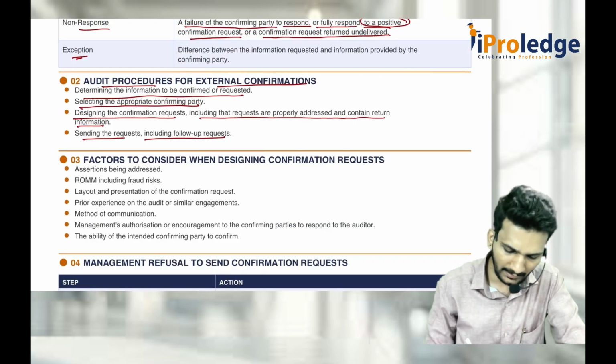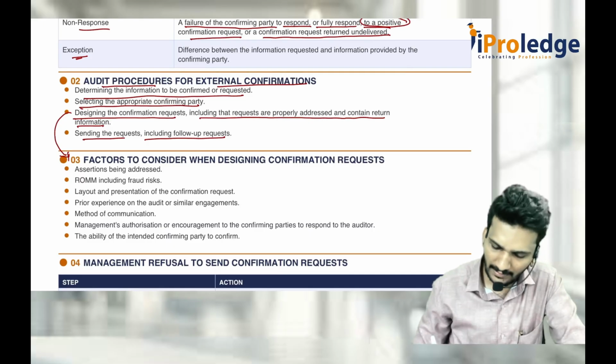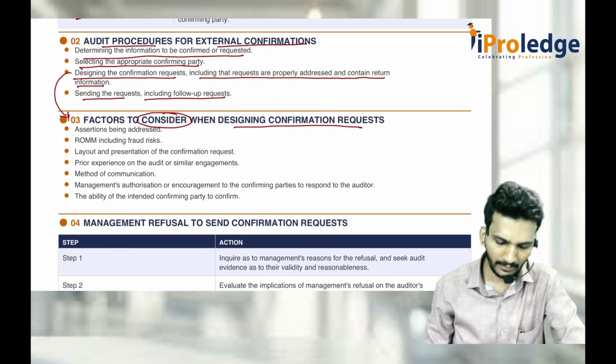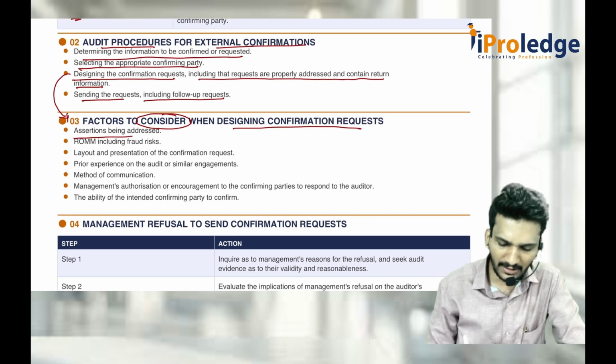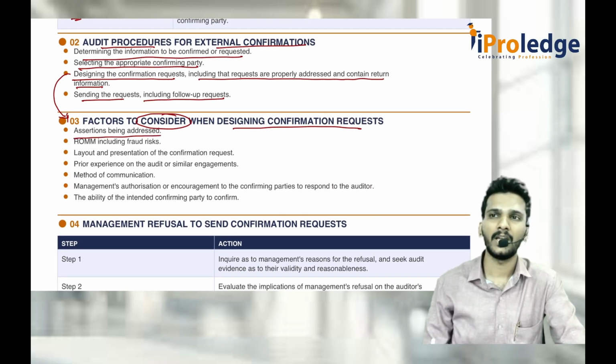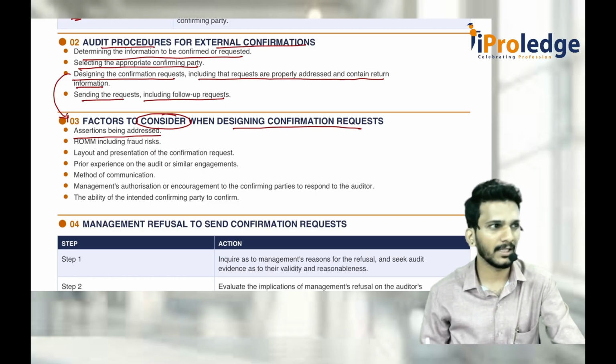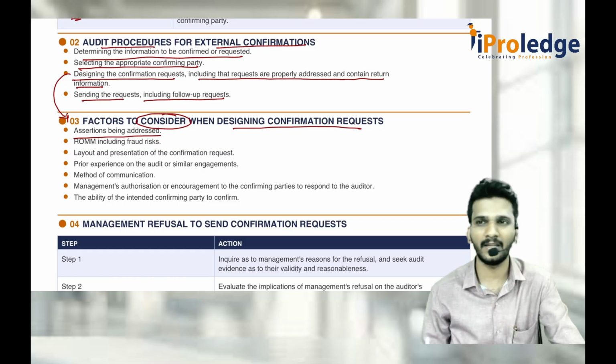Whenever you are designing the confirmation request, what factors should be considered? The first factor is what assertions are being addressed. If you remember our financial statements audit, there are multiple assertions of the balance sheet and also of the P&L. What assertion do you want confirmation on? Say, as per 501, I want to check that physical inventory in a third party godown exists, so I want external confirmation.